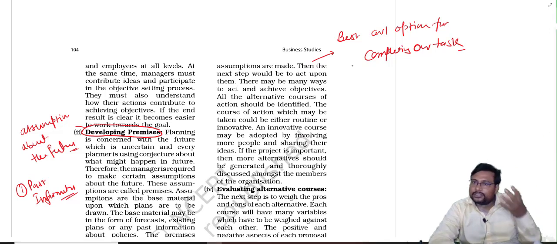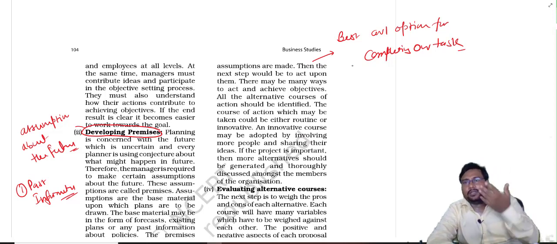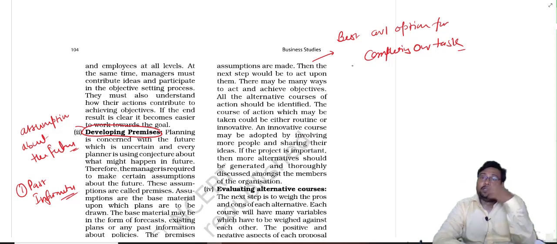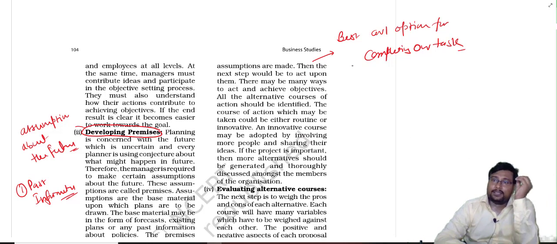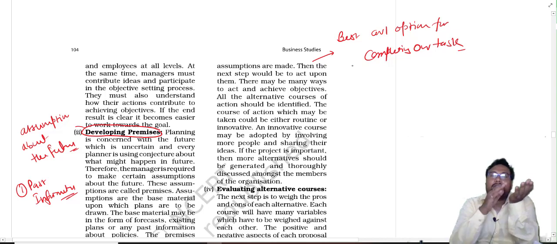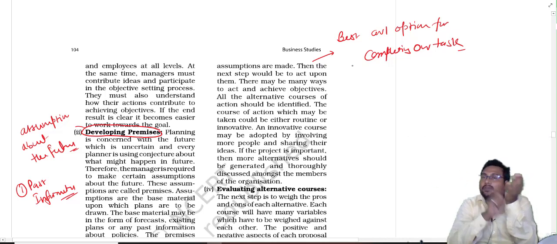Possible situation, assumptions: maybe the customer will want a discount, maybe from past year experience, in this particular festival season we had given some offer last year, this will work. Okay, this year also we will give. We assume this thing. We assume that competitors can take this particular action, so we have to be ready for that also. Possible assumptions we find out, and after that what happened?